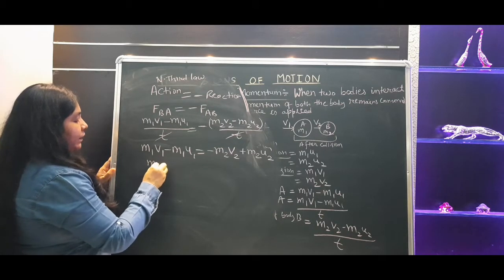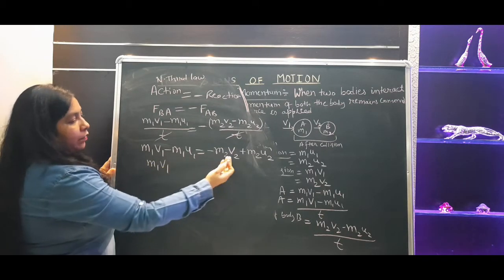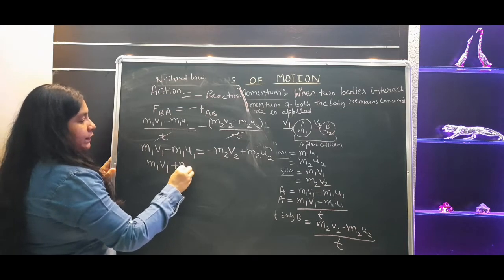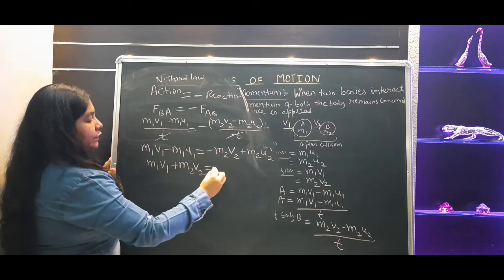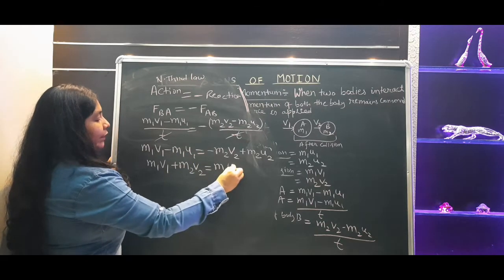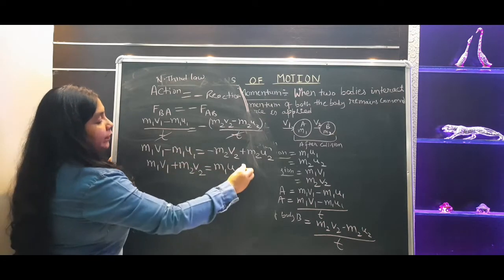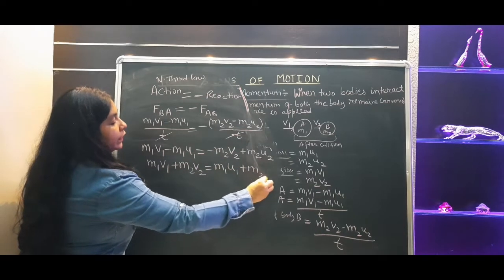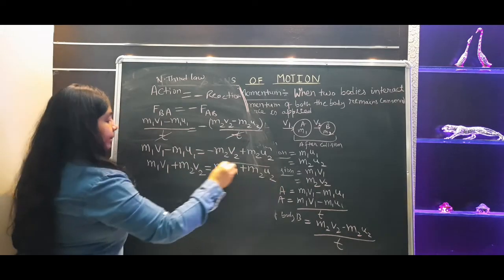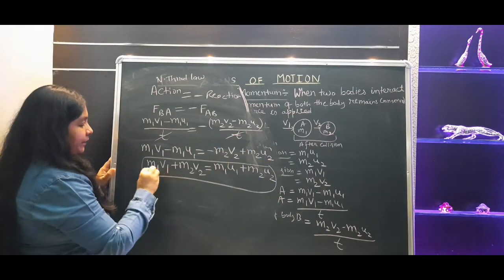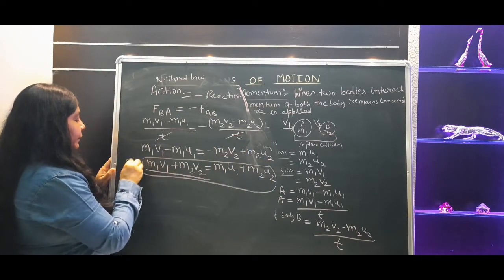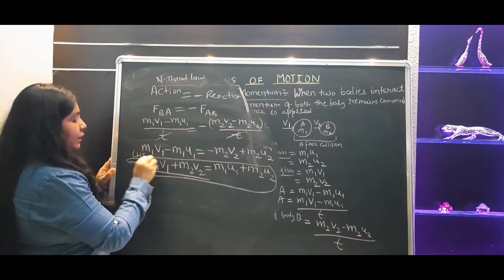Okay, now just shift this negative sign to the RHS part. So what will happen? See here, M1V1, and sending this to the other side, it will become M2V2, and this will be shifted to this side, so it will become M1U1, what was plus minus became plus, and this is M2U2. Now just observe this part. This is the left hand side, right?